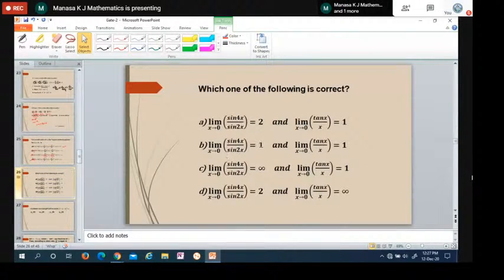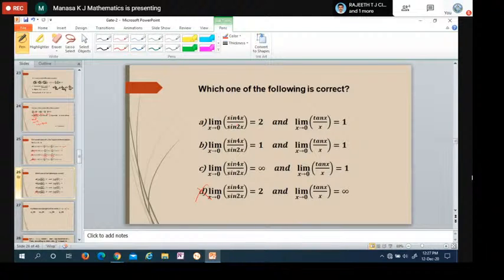Next, which one of the following is correct? This is a standard result, you just have to identify it. Limit as x tends to 0 of sin 4x by 2x is the same, only the result is different. Then limit as x tends to 0 of tan x by x. We know that limit as x tends to 0 of tan x by x is 1. It is a standard result, so this is correct. Since the fourth option is not infinity, D is not the answer.